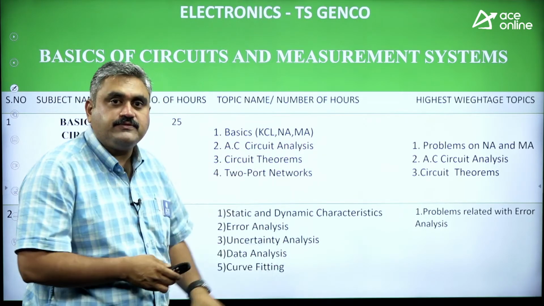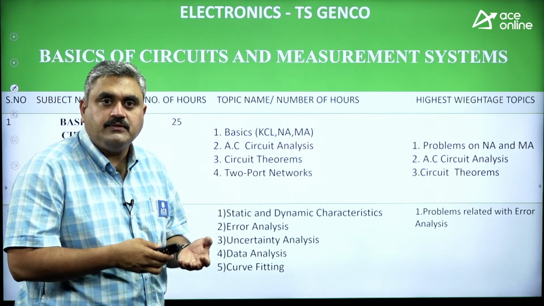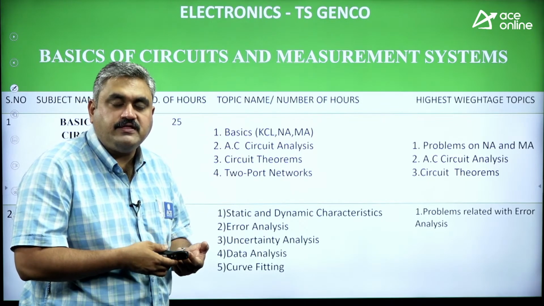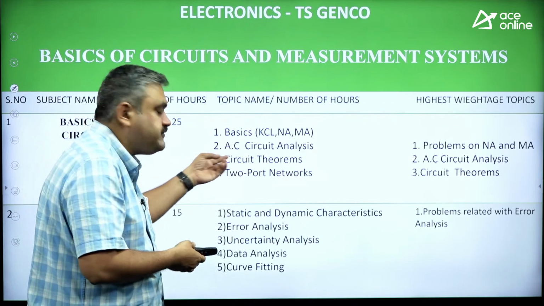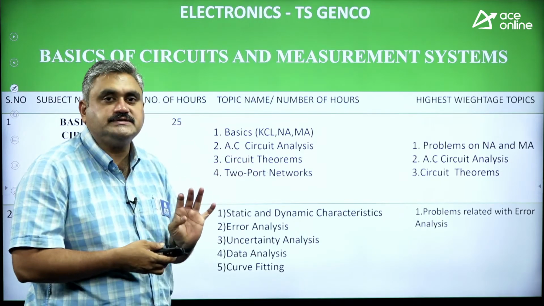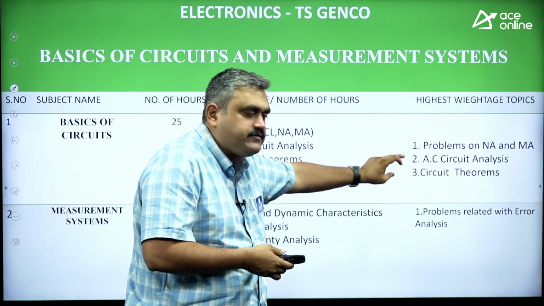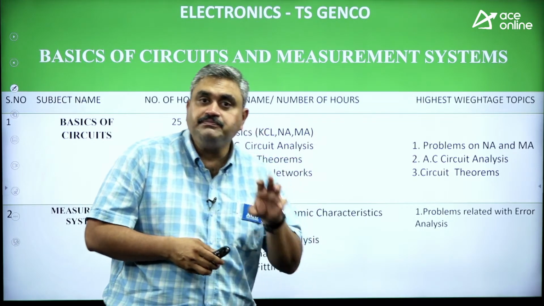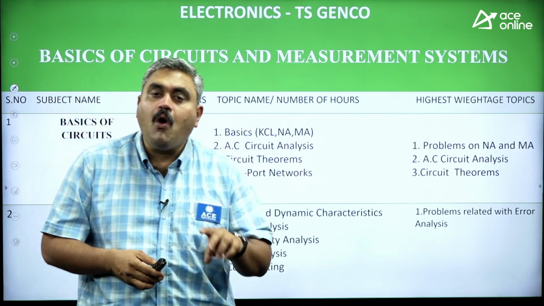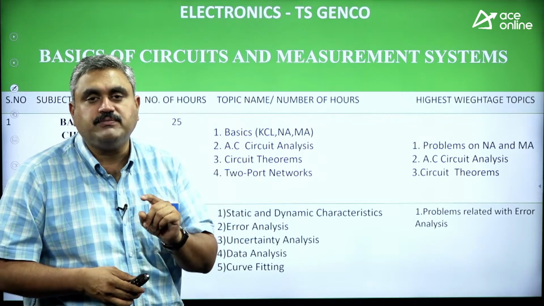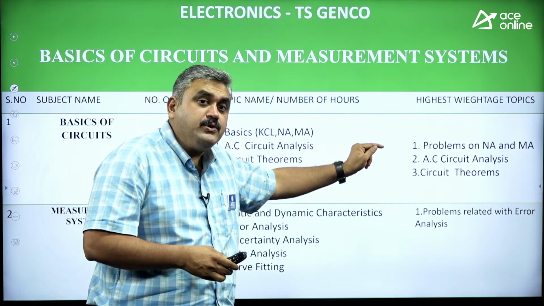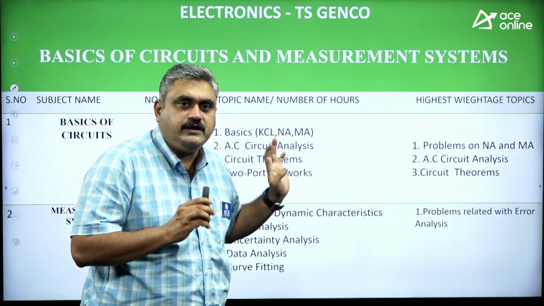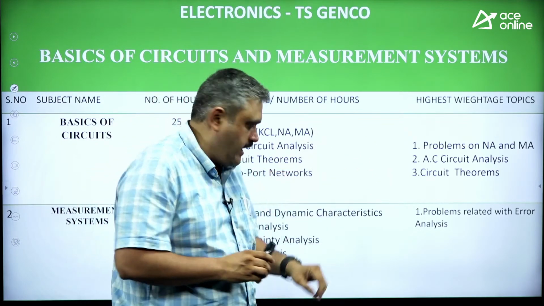Then circuit theorems. Circuit theorems means superposition, maximum power transfer theorem, Thevenin theorem, all the models, all these fundamental theorems, reciprocity theorem, these come here. And 2-port networks. So a sure shot question from this: circuit theorems, especially maximum power transfer theorem or Thevenin theorem. One question from this is 100%. So don't neglect anything. It is a purely numerical question, there is no chance of any theory part. So try to focus on that area.